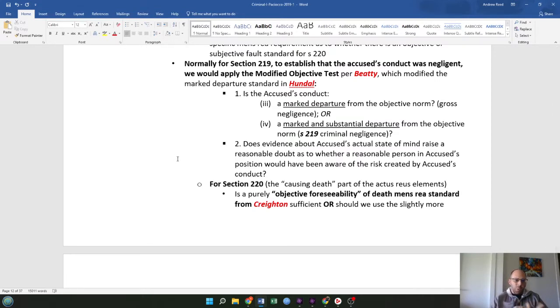So, 1, is the accused's conduct A, a marked departure from the objective norm, gross negligence, or B, a marked and substantial departure from the objective norm, Section 219, criminal negligence? Or 2, does evidence about the accused's actual state of mind raise a reasonable doubt as to whether a reasonable person in the accused's position would have been aware of the risk created by the accused's conduct?